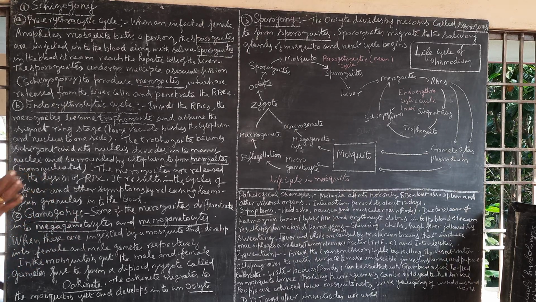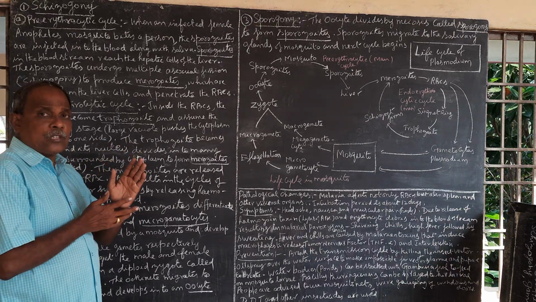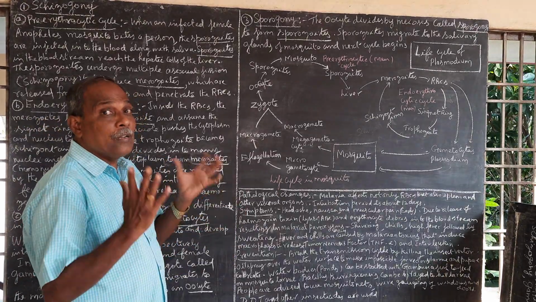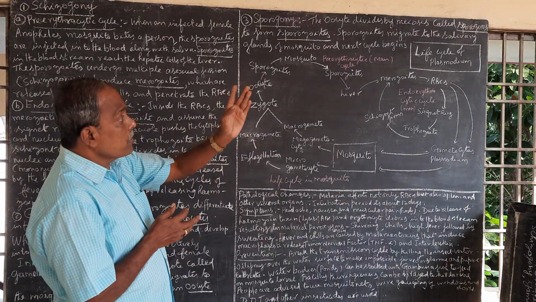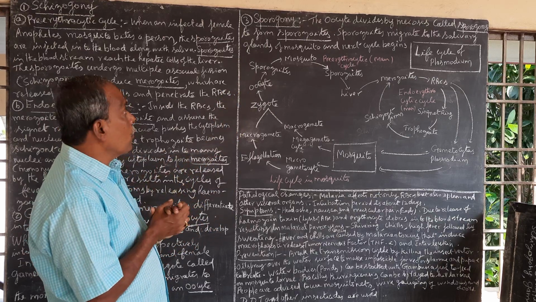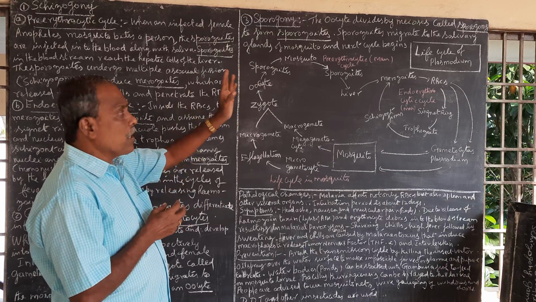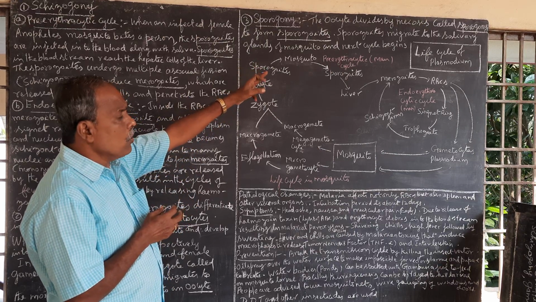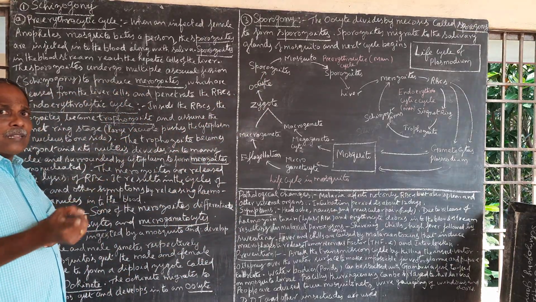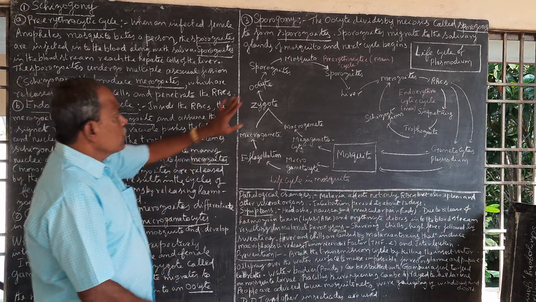The next one, sporogony. The oocyst nucleus is diploid and divides by meiosis, followed by many divisions to give a large number of cells. This process is called sporogony, to form the sporozoites. The sporozoites migrate to the salivary gland of the mosquito, and the next cycle begins. When it bites a healthy person, it will be transmitted to that person. Okay, this is the cycle.